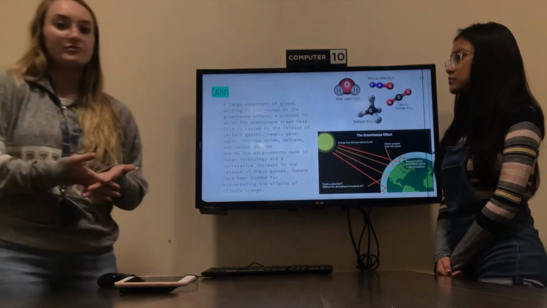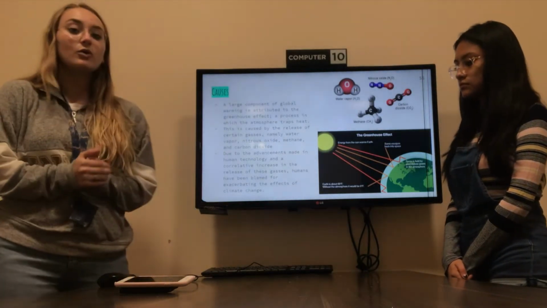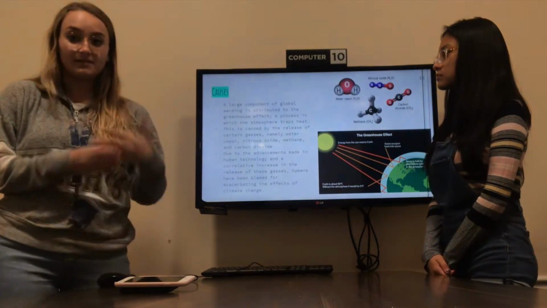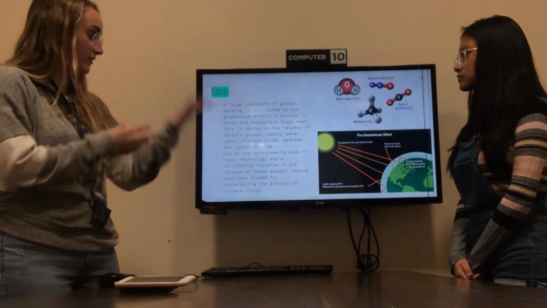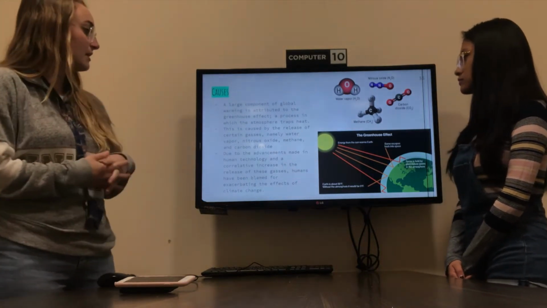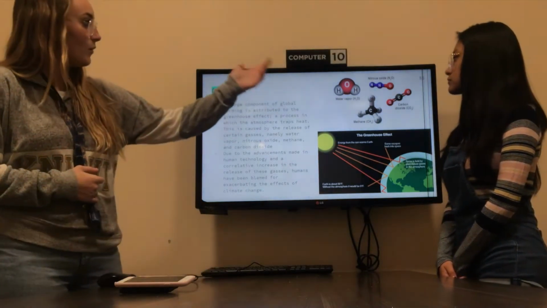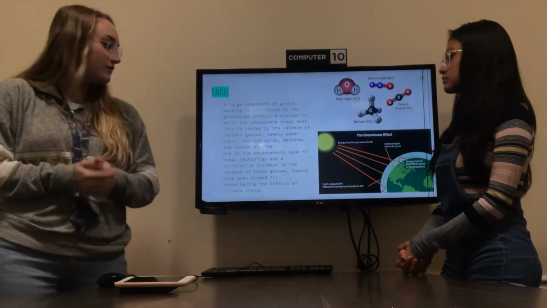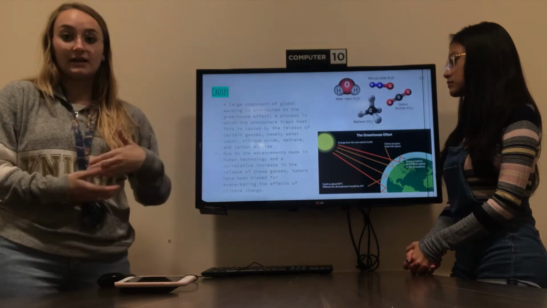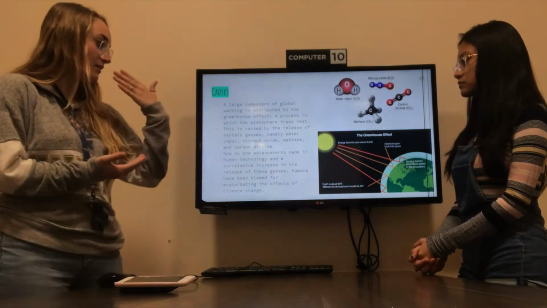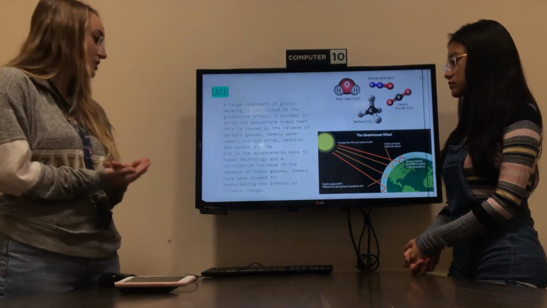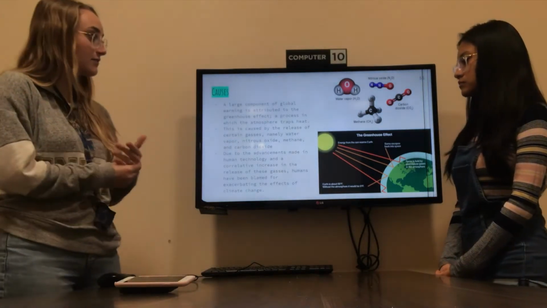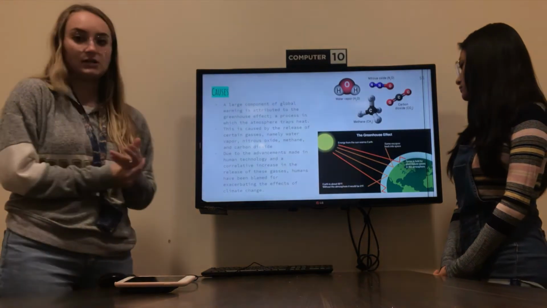Causes of climate change. A large component of global warming is attributed to a process in which the atmosphere traps heat called greenhouse effect. This is caused by the release of certain gases, namely water vapor, nitrous oxide, carbon dioxide, and methane. So due to advancements made in human technology and the correlated increase in the release of these gases and temperature, humans have been blamed for the exacerbation of the effects of climate change due to an increase in